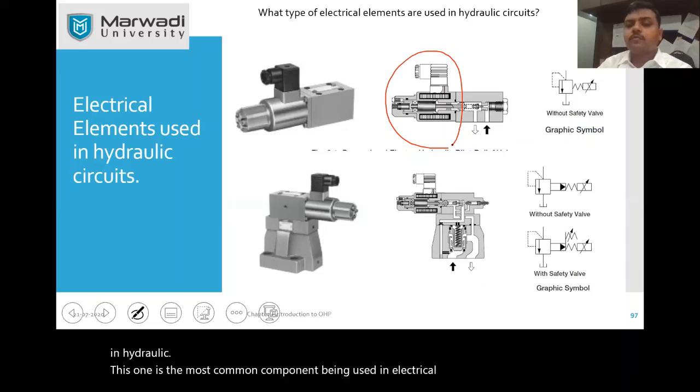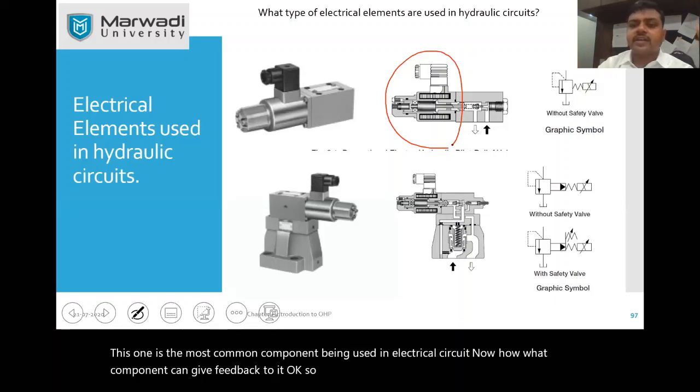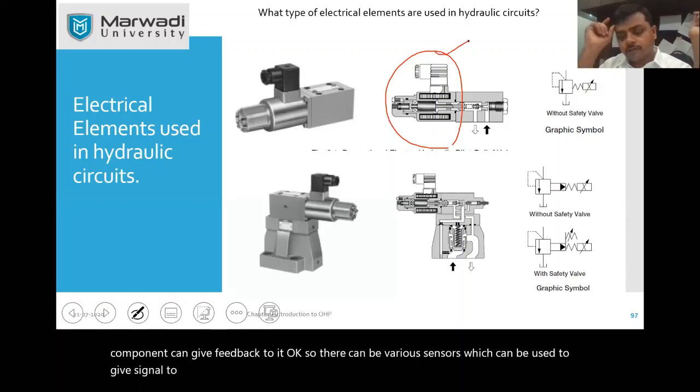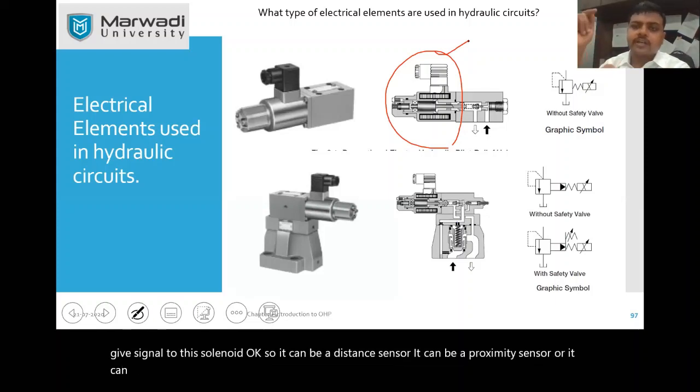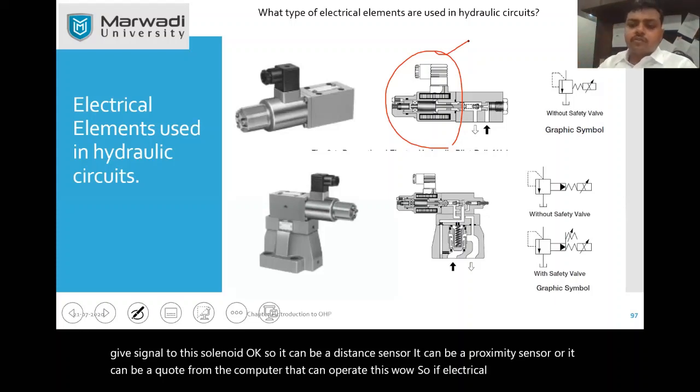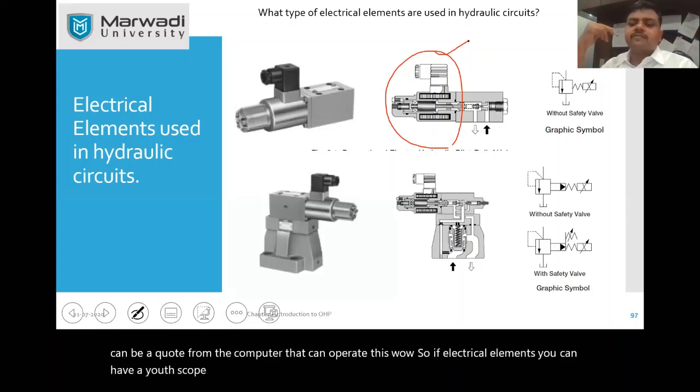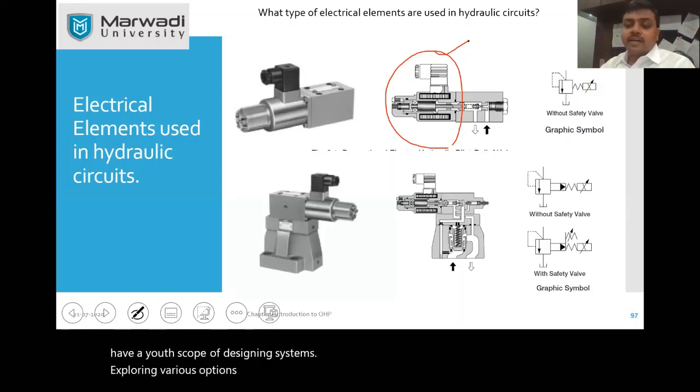Now, what component can give feedback to it? There can be various sensors which can give a signal to this solenoid valve. It can be a distance sensor, a proximity sensor, or a code from the computer that can operate this valve. If you know electrical elements, you have a huge scope of designing systems and exploring various options possible for hydraulic circuits in the automation industry.